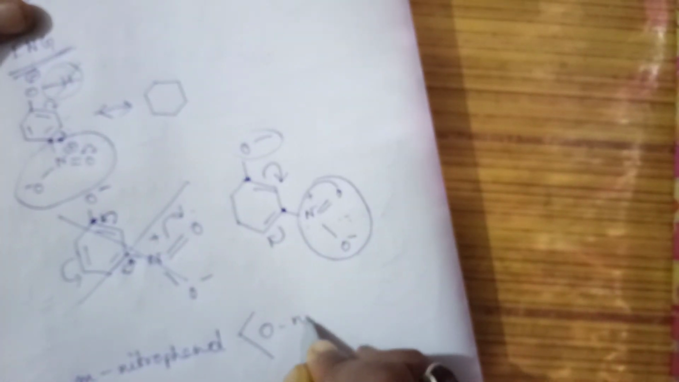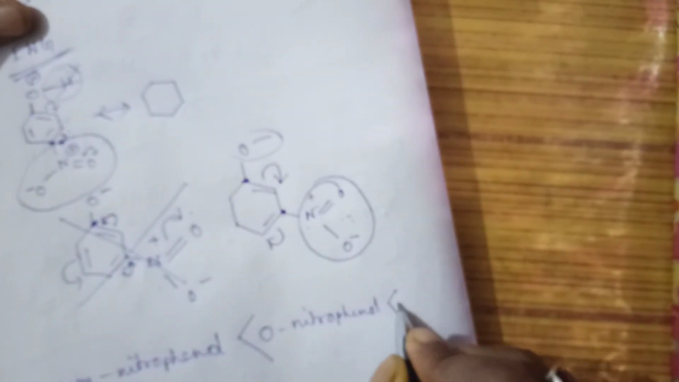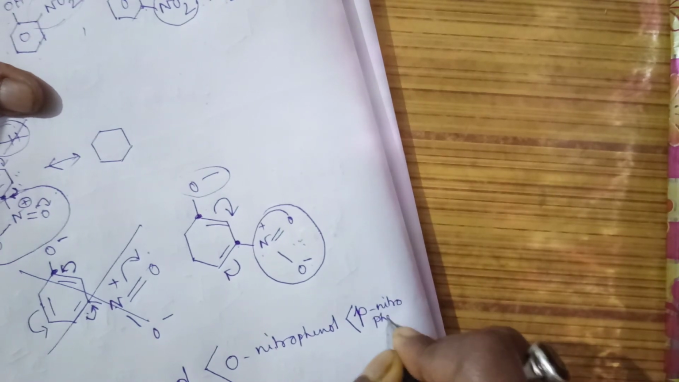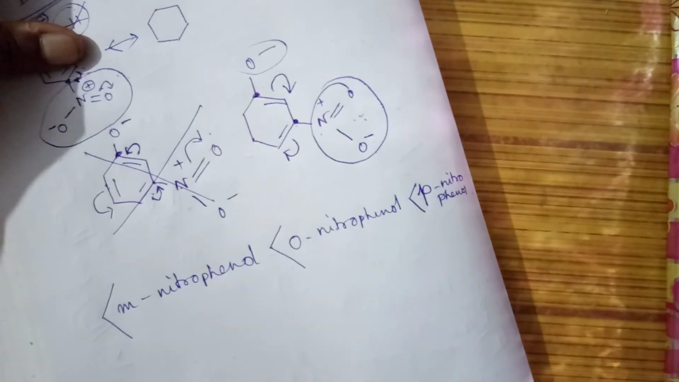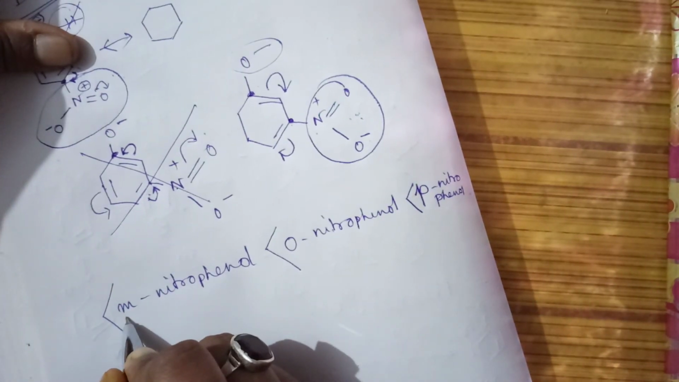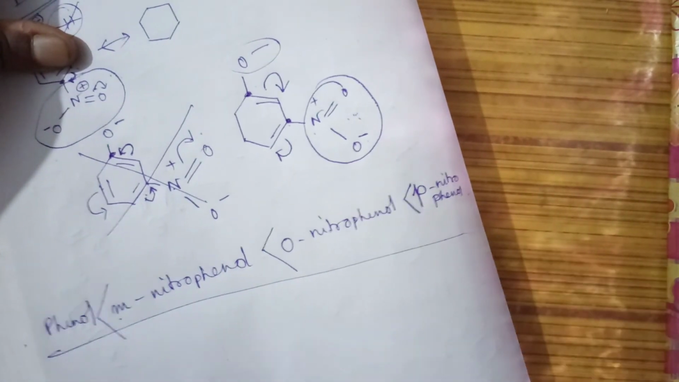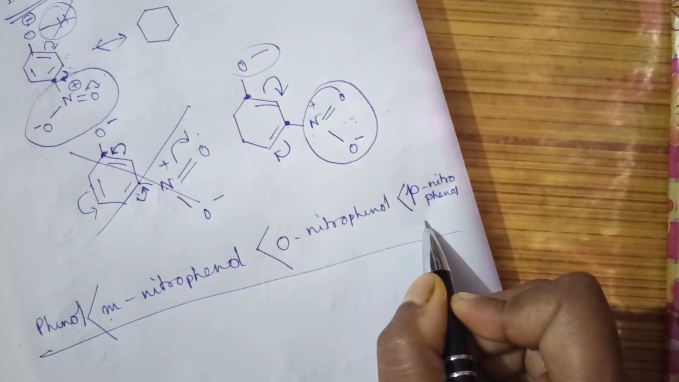Okay, so after that comes orthonitrophenol, and the most acidic is paranitrophenol. And metanitrophenol, obviously I told you, due to the minus I effect of the nitro group, it is more acidic than the phenol. So any electron withdrawing group having the minus R effect will show this type of sequence. This is the order of their acidic character.